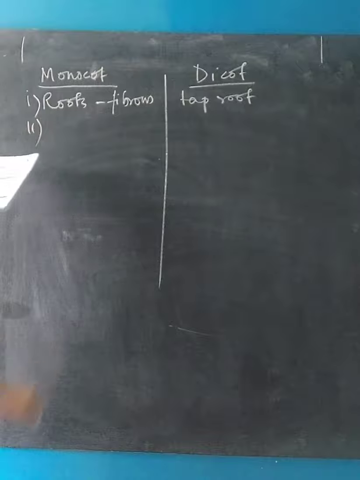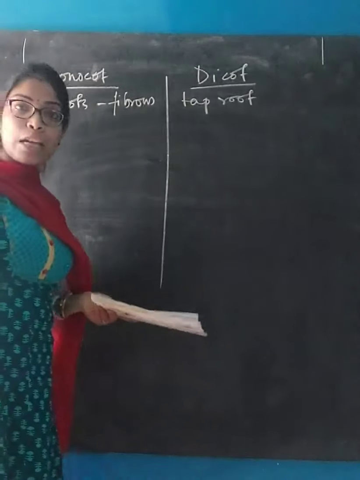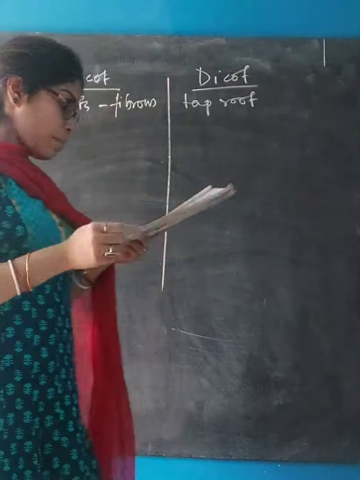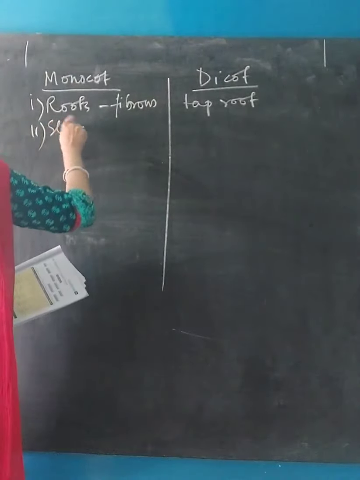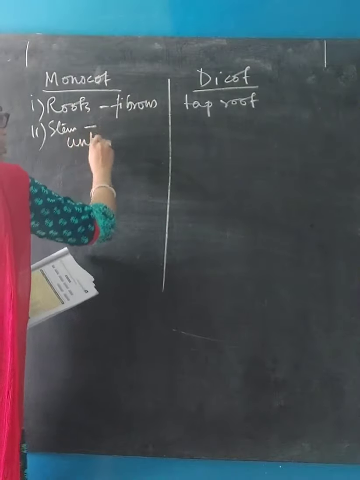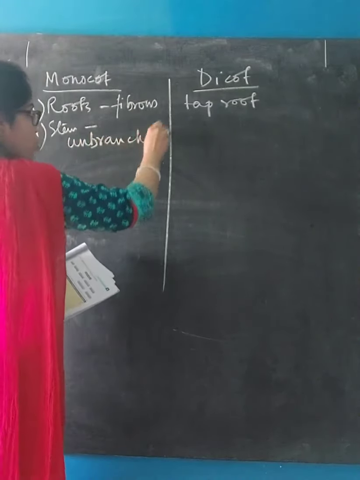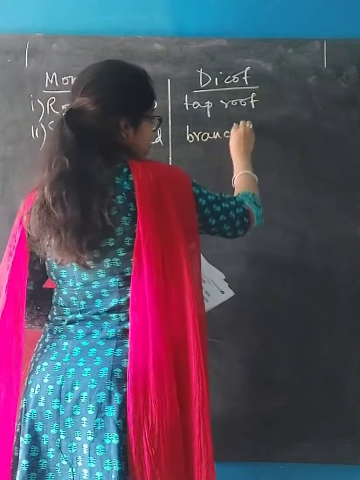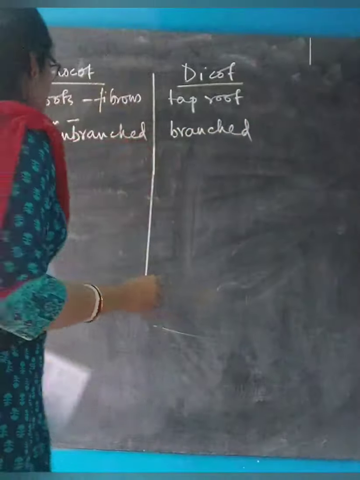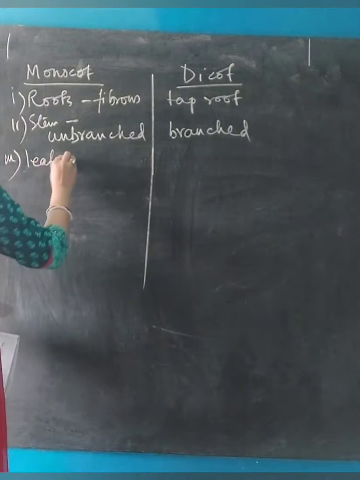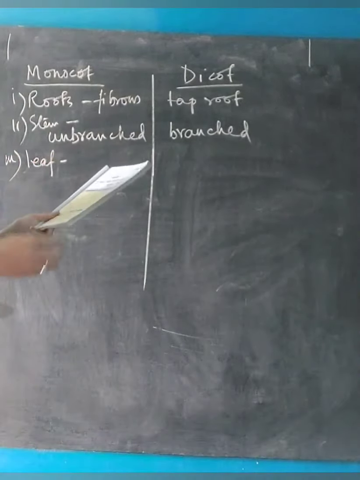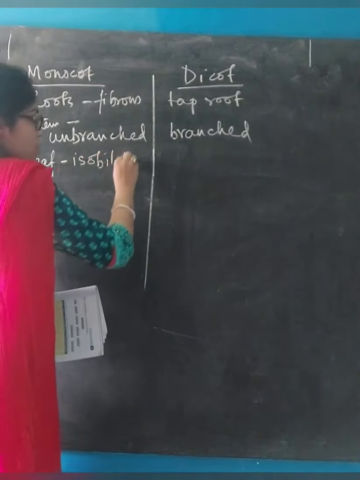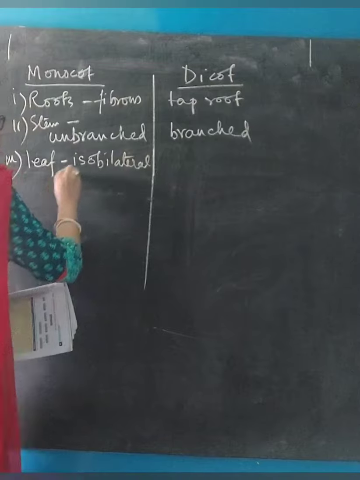Number 2, how is the stem in case of dicot and monocot? How are they different based on stem? Here, the stem is unbranched. No branches are there on the stem, but here the stem is branched. The third topic is about leaves. How is the leaf in monocot and dicot? In case of monocot, the leaf is isobilateral with parallel venation. I will tell you the meaning of isobilateral.